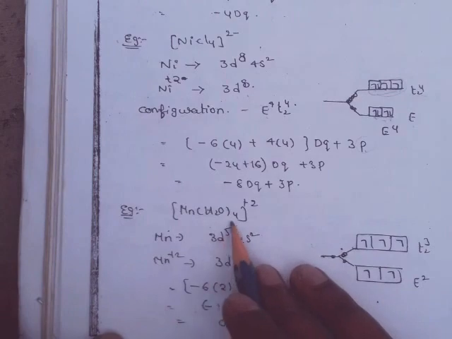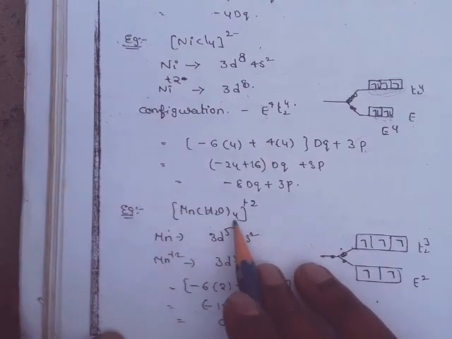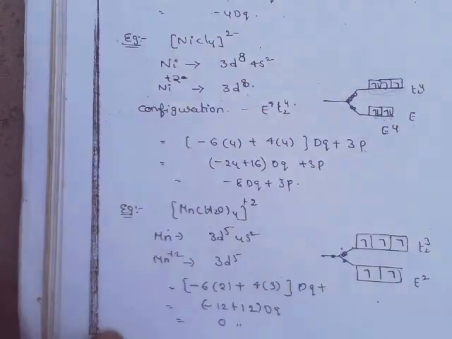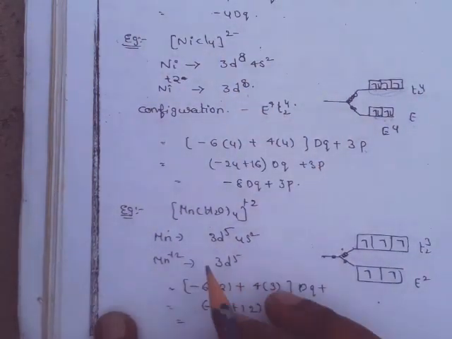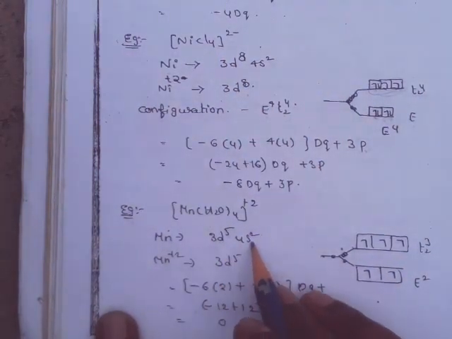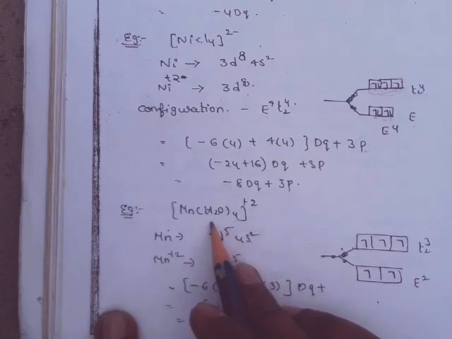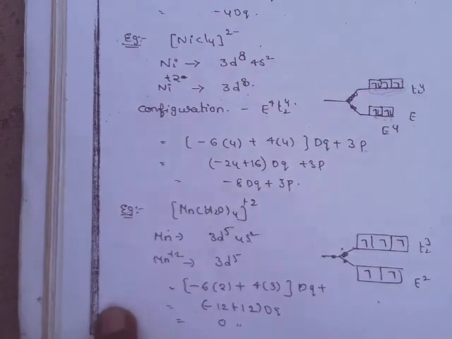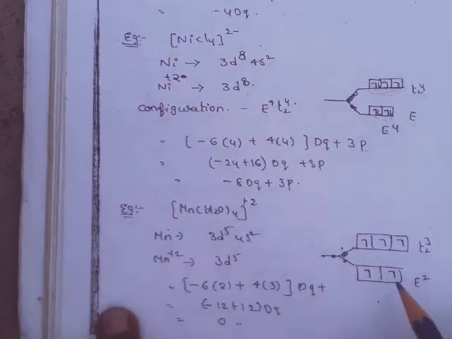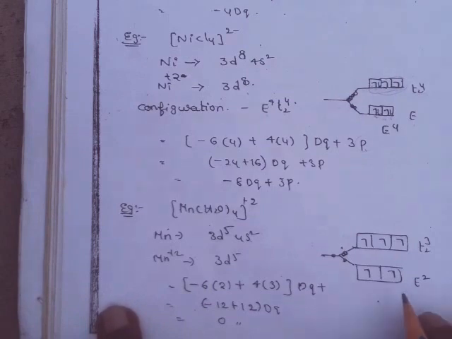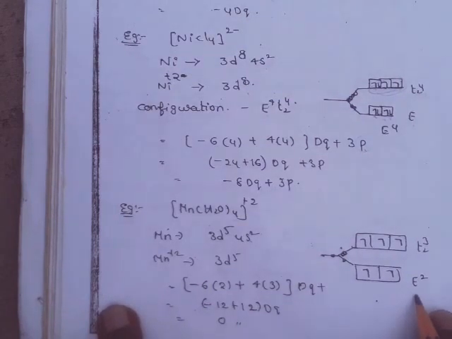Now the next example, this is also a tetrahedral complex. Why? Because 4 ligands are there. Here also 4 ligands are there. So these two are examples of tetrahedral complexes. Manganese 3d5 4s2, manganese oxidation state +2, so final electronic configuration 3d5. As the water molecule is a weak field ligand, there is no pairing after filling each orbital in the E set.